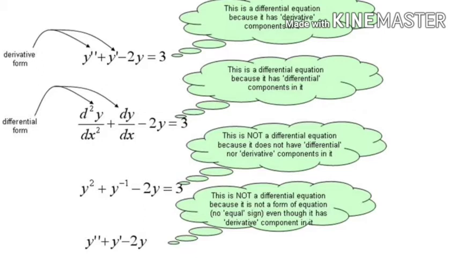Observe the third one. In the third one, there is no dy/dx, so it is not a differential equation. You have y to the power minus 1 in that. Don't get confused with y to the power minus 1. y^-1 is nothing but 1/y. It is not dy/dx. So it is not a differential equation since there are no derivatives in it. What about the fourth one? The fourth one is not at all an equation. There is no equality symbol at all, so it is not an equation.